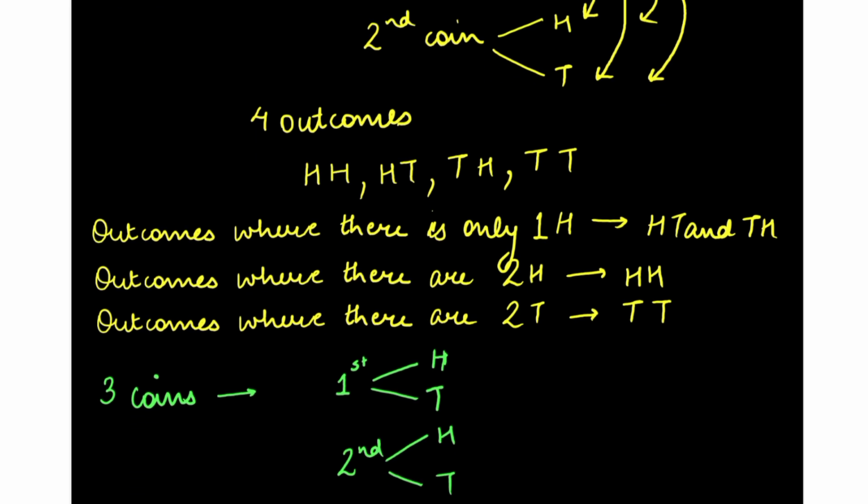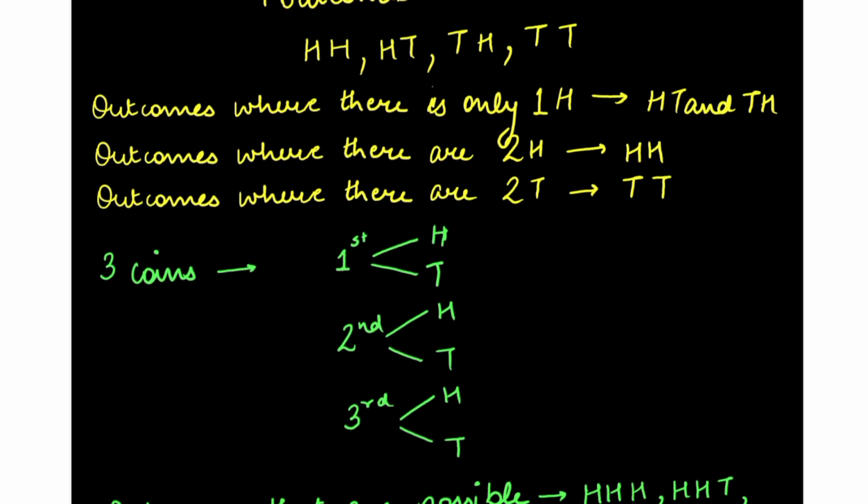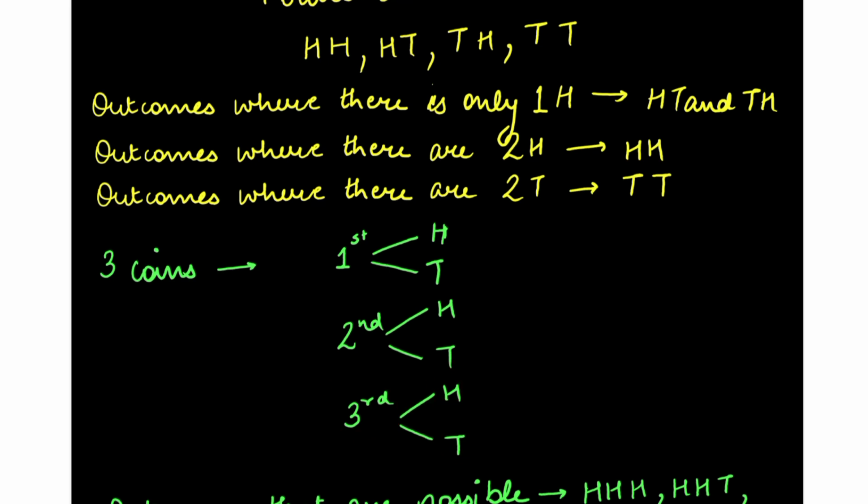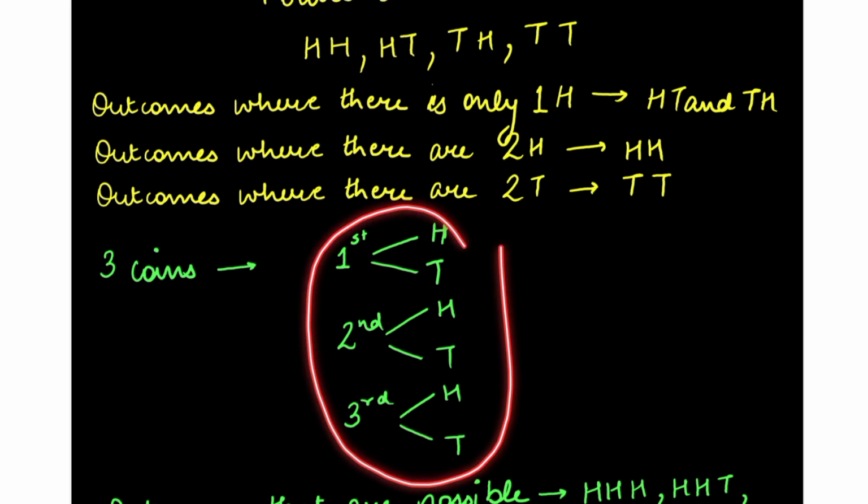Now three coins. What will happen if we toss three coins? Similar to the two coin tossing, when the first coin is tossed, head or tail both can be there. Second coin tossed, head or tail both can be there. Third coin tossed, head or tail both can be there. So in this case, can you tell how many outcomes will be there? There will be 8 total possible outcomes if we combine all these three coins.